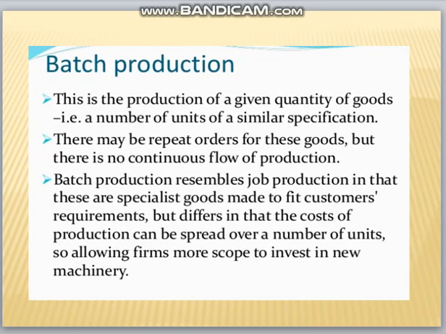Next one, batch production. This batch production is done where a large number of goods are to be manufactured. Wherever the production is done in large quantity, batch production is used. The best example is producing the aircraft engine, where we produce a large number of components for that aircraft engine. In that case, batch production is used. Orders may be repeatedly given. There is no continuous flow in this production.